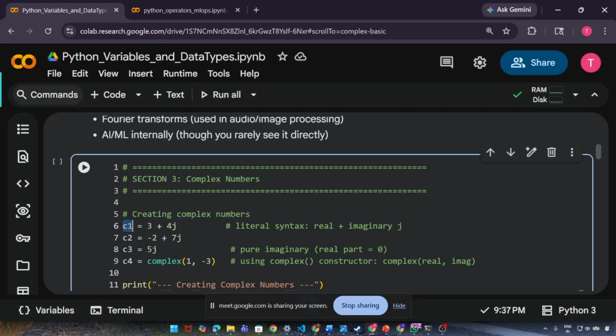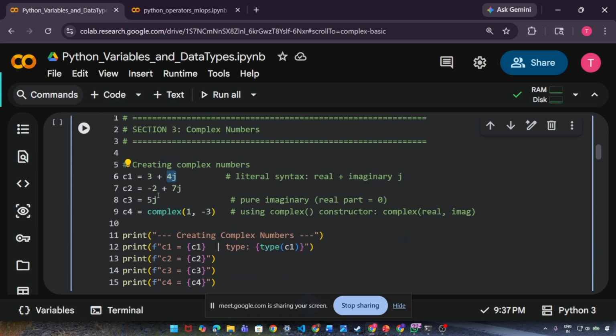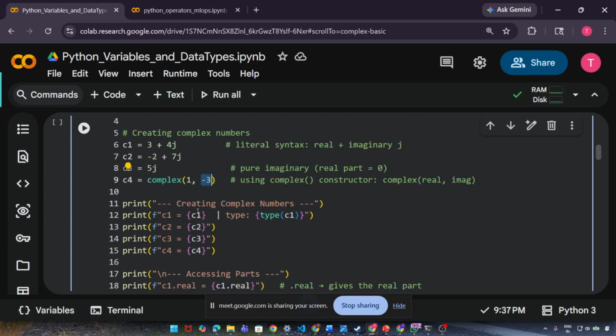So I'm creating a variable c1, 3 plus 4j. So the syntax is, this is the real part and this is the imaginary part. Okay. Then minus 2 plus 7j. Then 5j, pure imaginary. You do not have any real part here. Then if you do not want to type 4j, 5j, you can call complex directly. Again, complex is Python's built-in. You can pass the real and the imaginary parts. The first one goes as real, the second one as imaginary. If you want to do that, you can pass it this way.